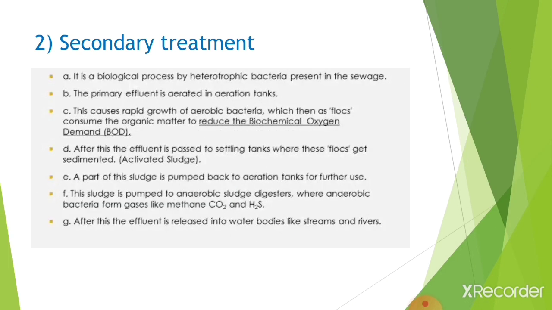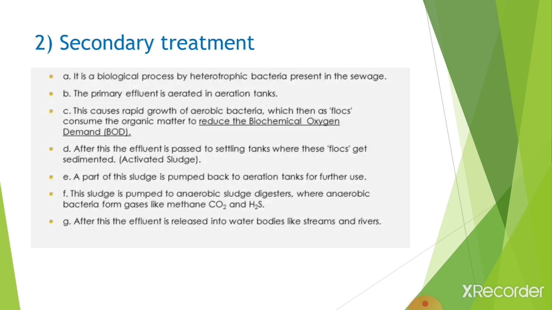So secondary treatment is a biological process carried out by heterotrophic bacteria present in the sewage. The primary effluent is aerated in the aeration tank. This causes the rapid growth of aerobic bacteria, which then form flocs and consume the organic matter to reduce the biochemical oxygen demand.